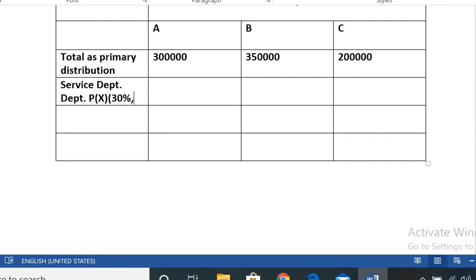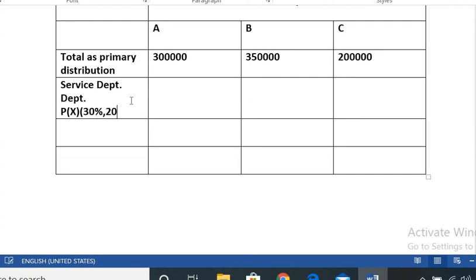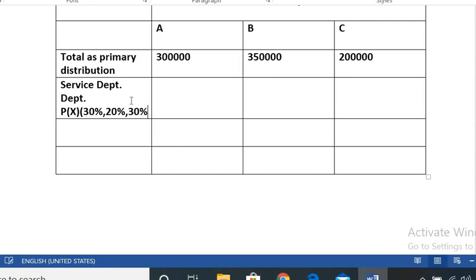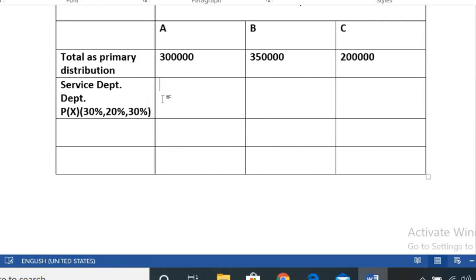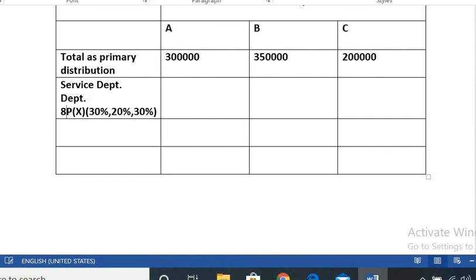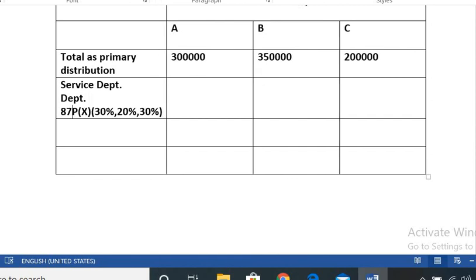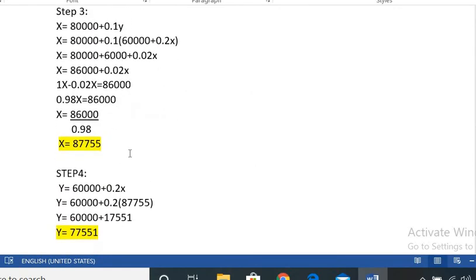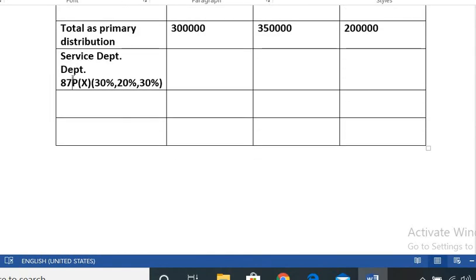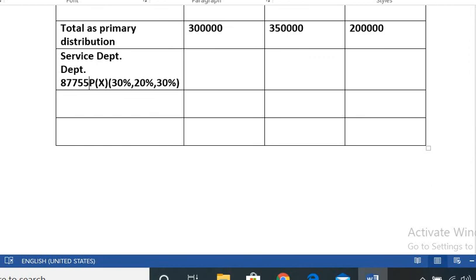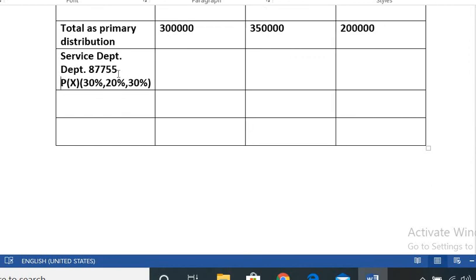This 87,755 is distributed to all the 3 production departments.